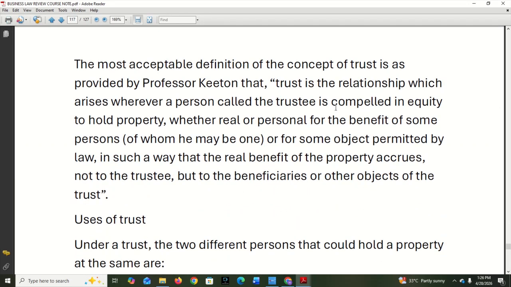Now let's look at trust. Now, what's the difference between estate and will? The most acceptable definition of the concept of trust is as provided by Professor Quintot, that trust is the relationship which arises where a person called the trustee is compelled in equity to hold property, whether real or personal, for the benefit of some person.